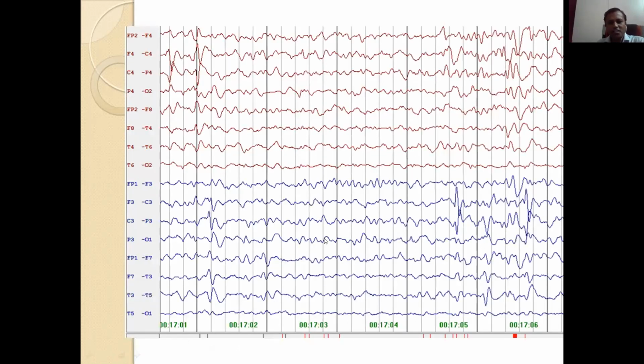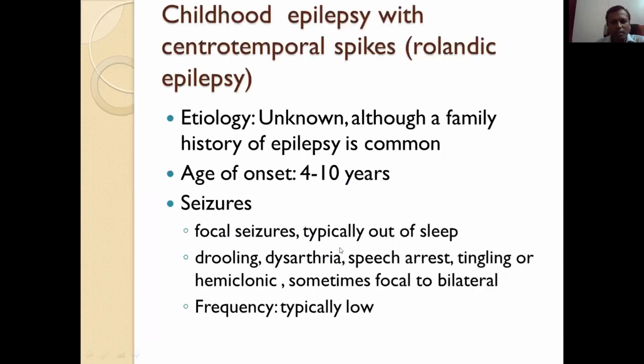So we have done EEG showing centrotemporal spikes. So this is benign epilepsy with centrotemporal spikes. Now the name is changed to childhood epilepsy with centrotemporal spikes. So this is Rolandic epilepsy.